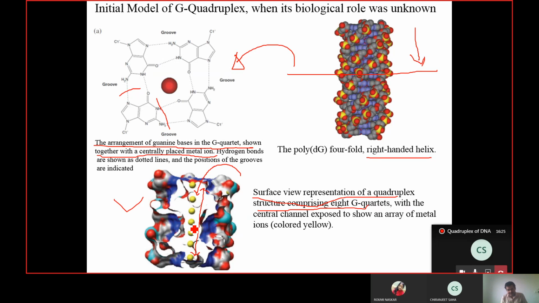What reason is that? Just now what I told, that we are now going to see a DNA structure that is not stabilized by only hydrogen bonding and base stacking interaction, but its stability comes from ionic interactions. And these are those ions. They are interacting with the base strands which surround this central hole where these ions are, and that is giving stability to the structure.